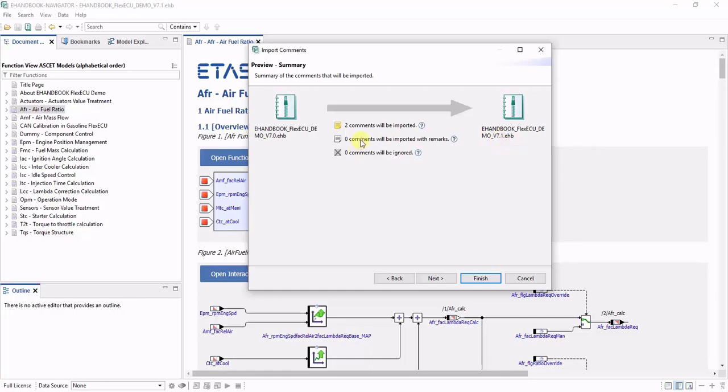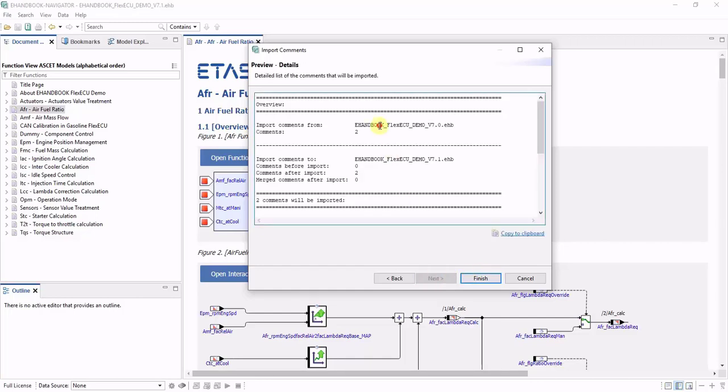If an ECU function has a change in the version or revision number, it's not clear if the content of the comment still makes sense. This will be marked with a different icon. And if the content to which you have made the comment does not exist anymore in the new eHandbook file, these comments cannot be imported and will be ignored.